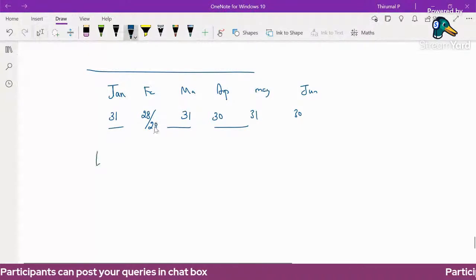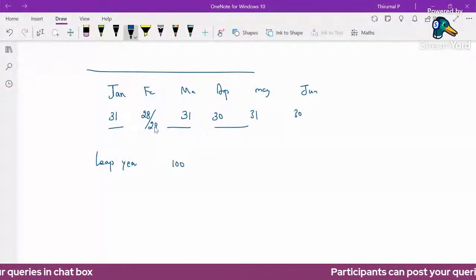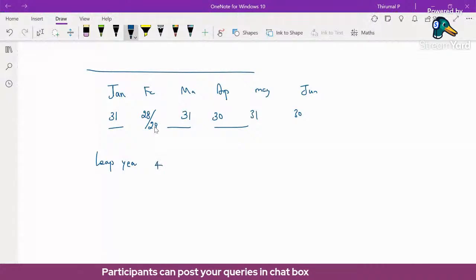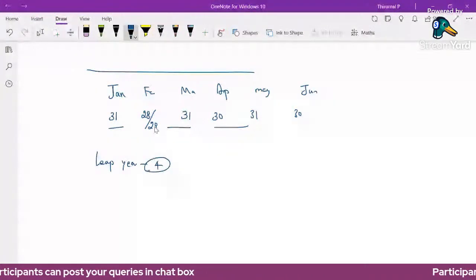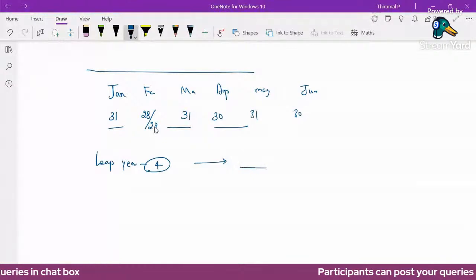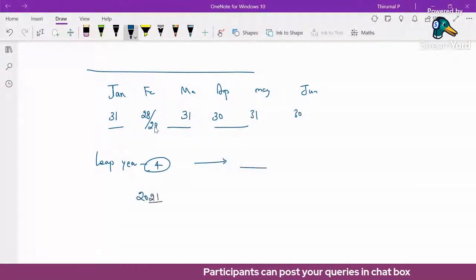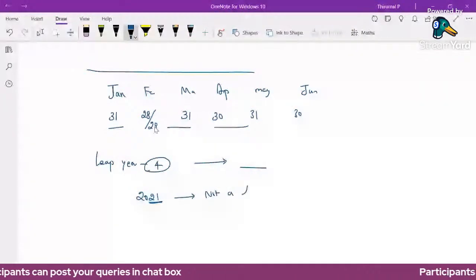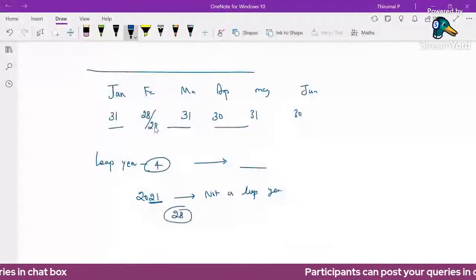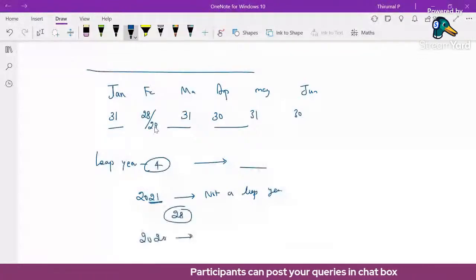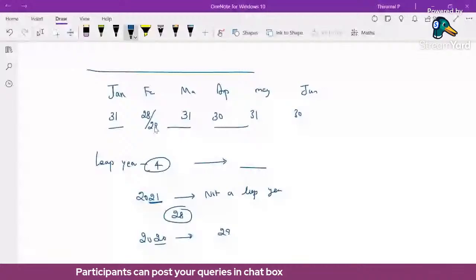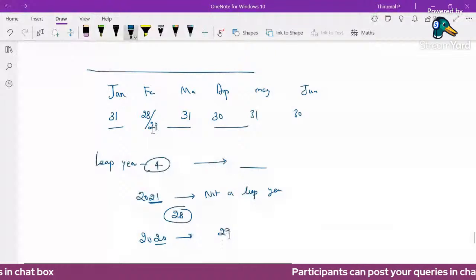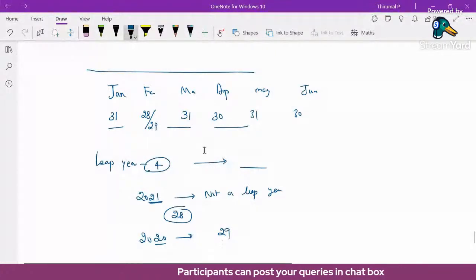A leap year is divisible by 4. Divisible by 4 means we just need to check the last two digits. Now 2021, just the last two digits, is not divisible by 4. This is not a leap year, so February contains 28 days. Suppose 2020: February contains 29 days. This is divisible by 4, so it's a leap year, so it contains 29 days in February. So there are some complicated calculations arising without using the formula.